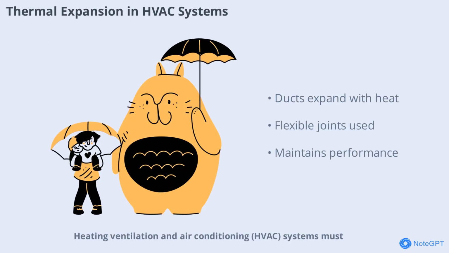Heating, ventilation, and air conditioning (HVAC) systems must be designed to handle thermal expansion. Ducts and pipes expand and contract as temperatures change, which can affect performance. Engineers use flexible materials and joints to accommodate these movements, ensuring efficient and reliable operation.